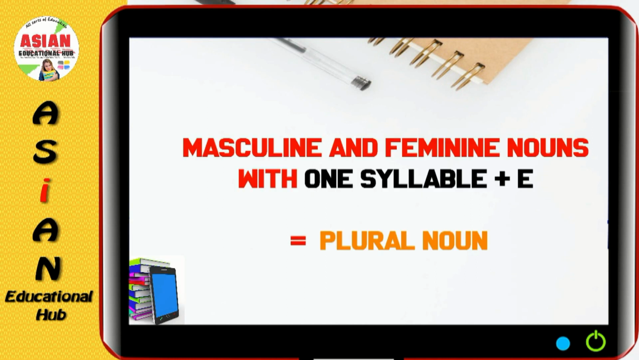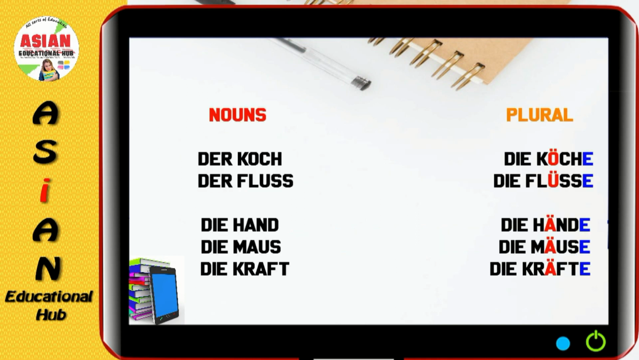So rule number 2, masculine and feminine nouns with one syllable, we have to just add e to make it plural. Der Koch, die Köche. Der Fluss, die Flüsse. Die Hand, die Hände. Die Maus, die Mäuse. Die Kraft, die Kräfte.